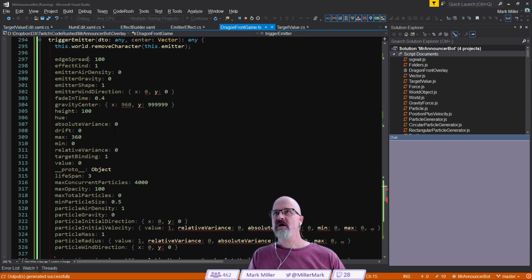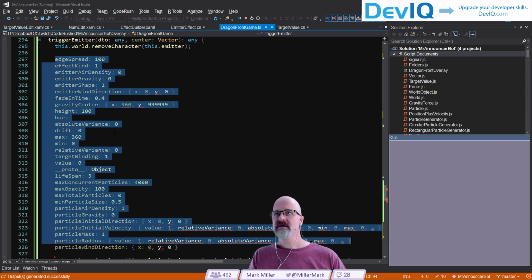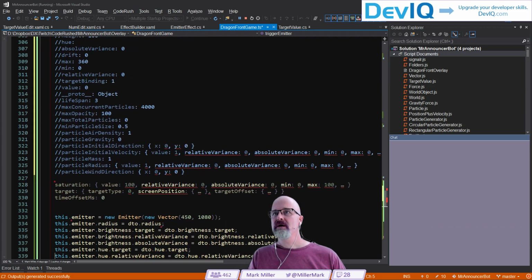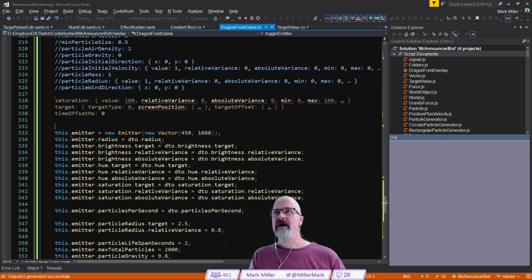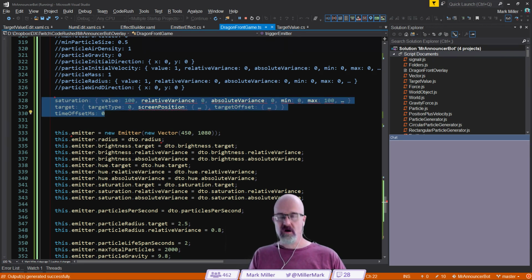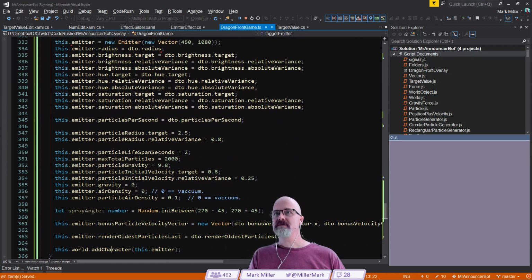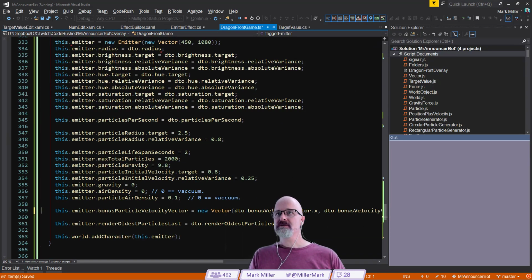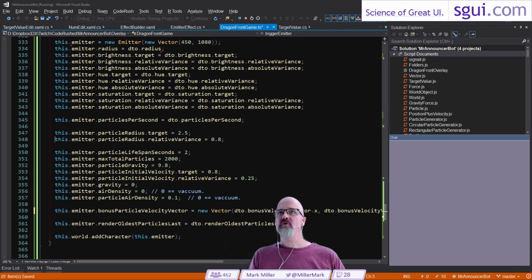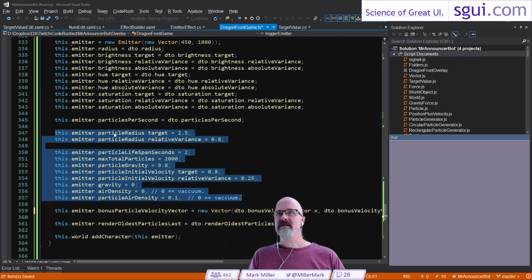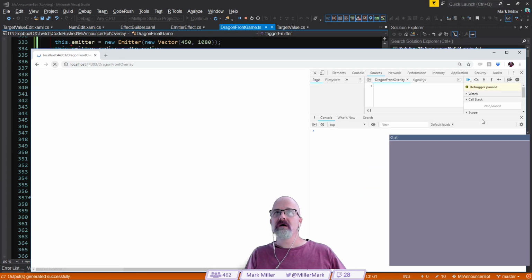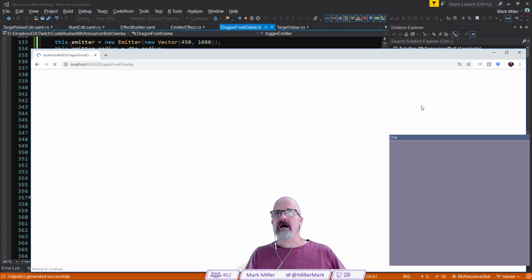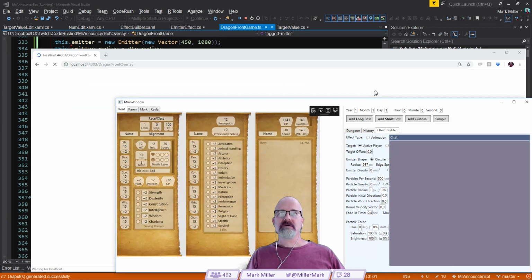So let's comment all of this out for a second and just see what we can play with in this piece here. We're setting radius no matter what. Let's block this. We are playing with color. We've got, is it target location? I think that's happening. Spray angle is not needed. And there are some other ones we are putting default values to that we still need to fix. But I'm just going to do that, and I'm going to refresh it here. See if we get anything coming out at all on this side when we bring this up and send something out. Because if we do, that would be awesome.